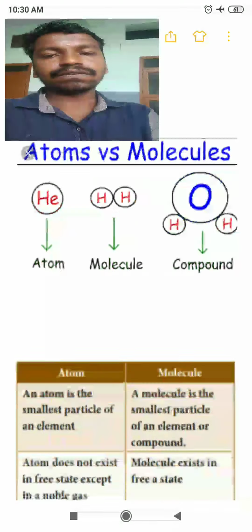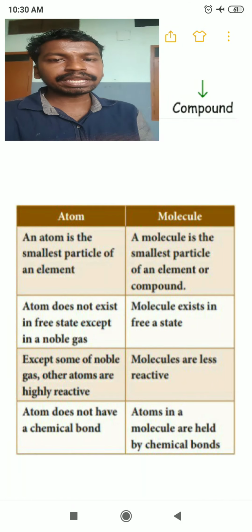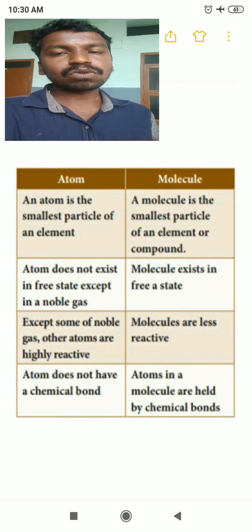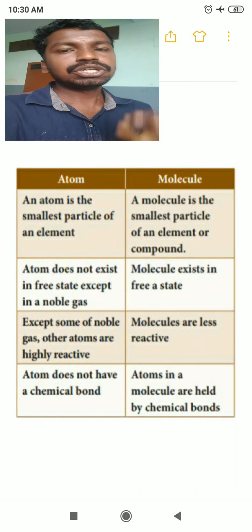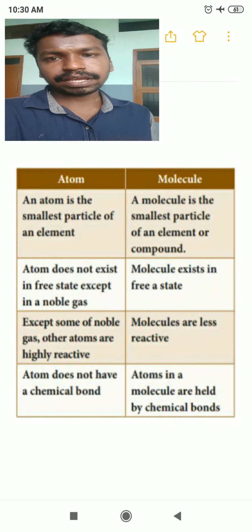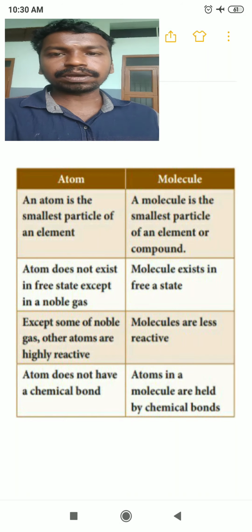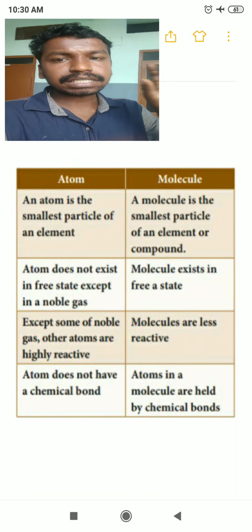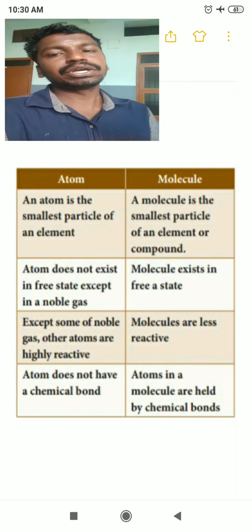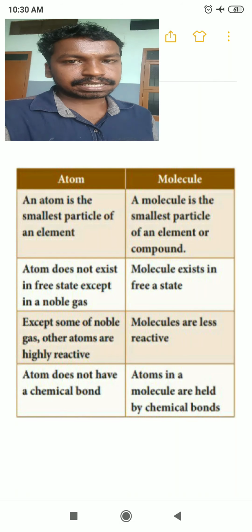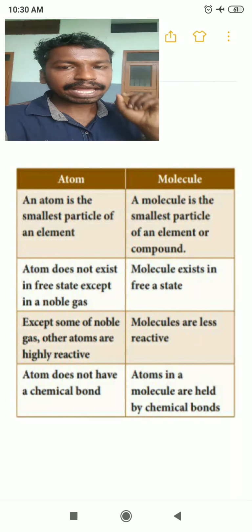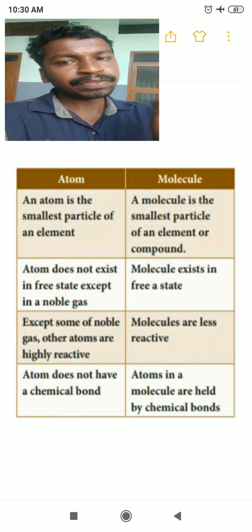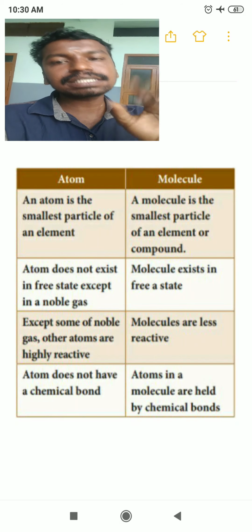Then let us move into the differences. We are going to list out the differences between atoms and molecules. The first difference is that an atom is the smallest particle of an element. Students, if we take the copper element, we know copper because we use it in various places in households. So the copper element is made up of what atoms? Yes, very good, only copper atoms. So that is the first point we are writing: an atom is the smallest particle of an element. Whatever the element may be, the smallest particle is the atom.